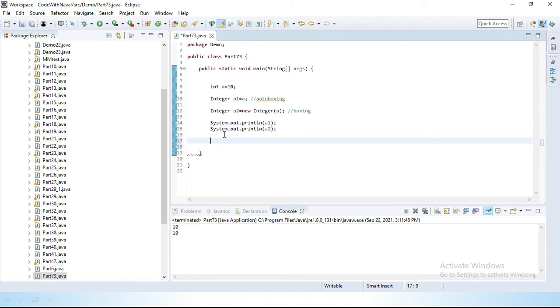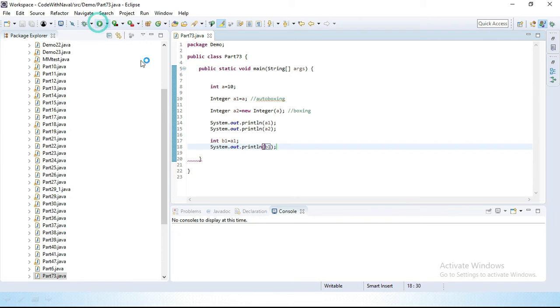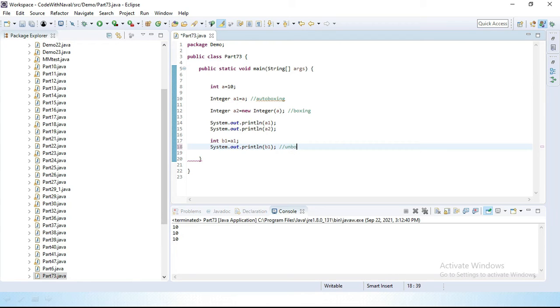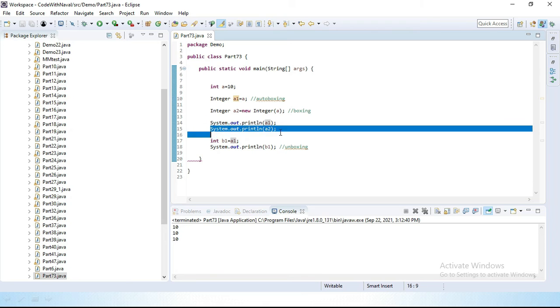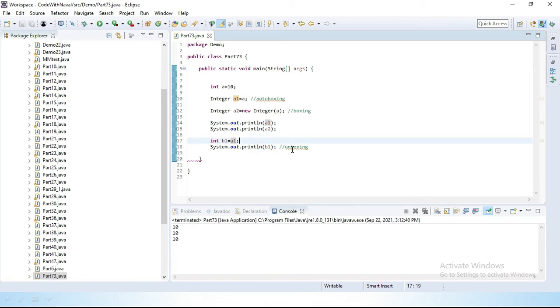So just create int b1 equal to a1, where again we need to convert a1. Let's pass a1 here, and print this with System.out.print. Let's save and run. This is the unboxing process. Autoboxing means primitive data type to object data type conversion, and unboxing means object data type to primitive data type conversion.